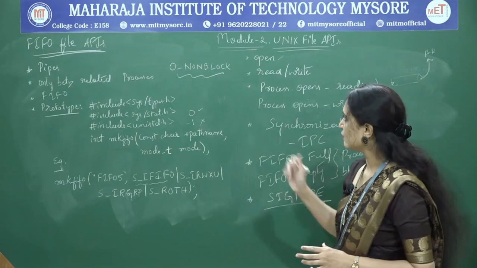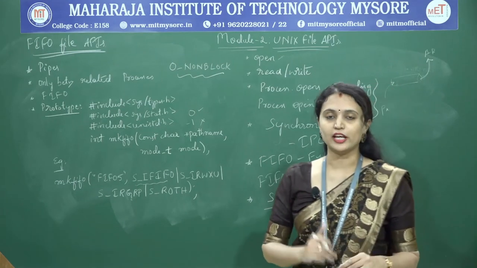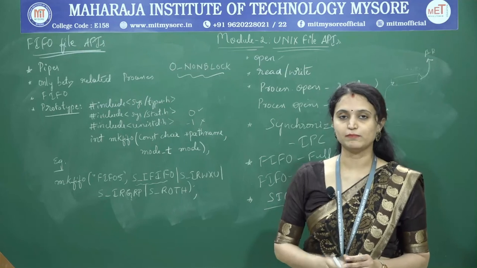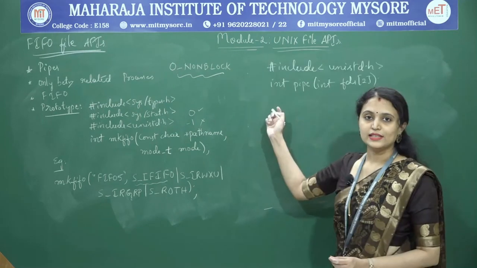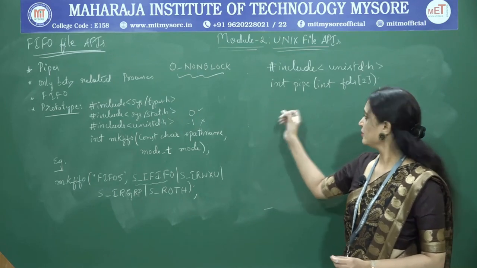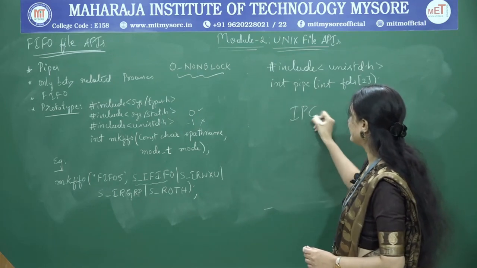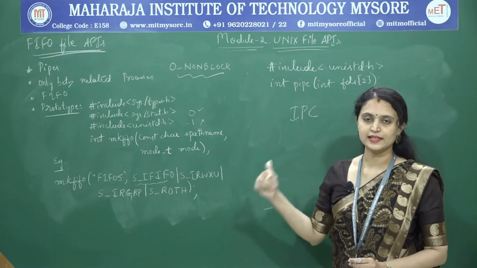Okay, so this is about FIFO files. There is one more API, that is called the pipe API, that is supported in the FIFO files. So this is another method, that is pipe. This is mainly used for inter-process communication, and this is the prototype.